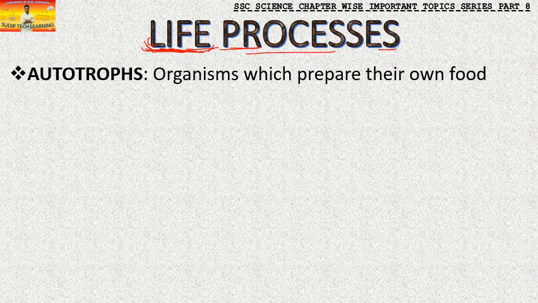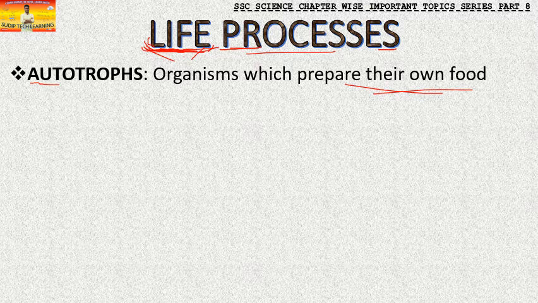First thing, autotrophs. As I already told you, there is living life and non-living life, and we are starting to study this life. In this there are two types of organisms. Organisms which are autotrophs. What are autotrophs? The word itself tells you. Auto means automatic, so there is automatic preparation of food. Unlike human beings, these organisms prepare their own food. We know plants don't require any other thing, they prepare their own food. Such organisms are referred to as autotrophs.